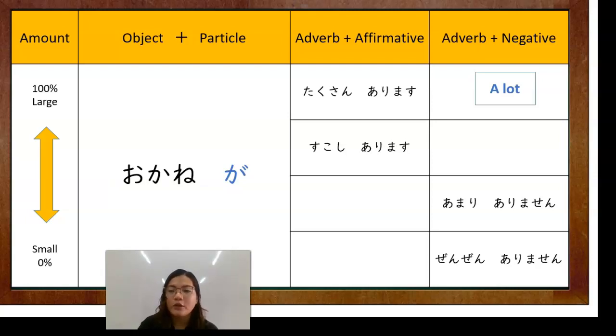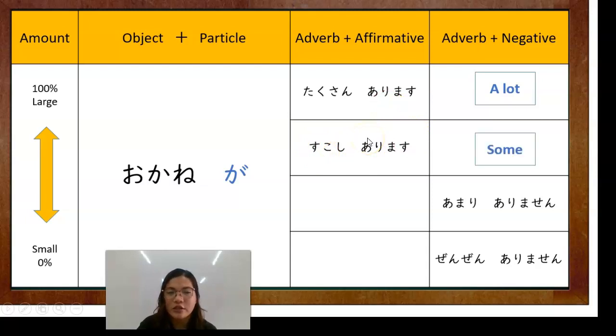Okay. For example, you will say okane. So, okane means money. Okane ga takusan arimasu. I have a lot of money. Okay? Meron ako maraming pera. So that will use takusan. You can choose the object and you just say meron, have, arimasu.